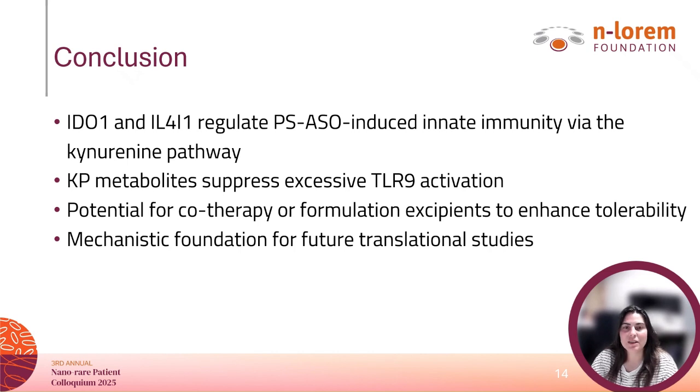Still, this study provides compelling evidence that the kynurenine pathway functions as an intrinsic regulatory axis for PS-ASO-mediated innate immune signaling and establishes a strong foundation for further research into its therapeutic potential. In summary, our results highlight that the kynurenine pathway metabolites may serve as a tolerogenic co-therapy for antisense oligonucleotides, offering a path forward towards safer and more effective RNA-targeted medicines.